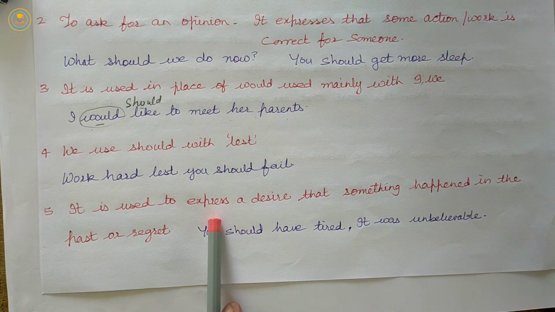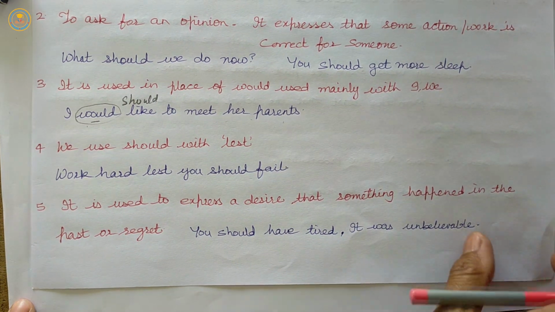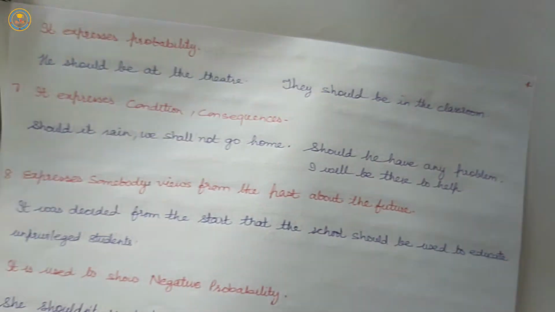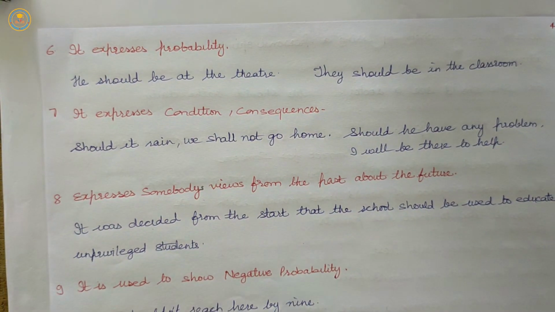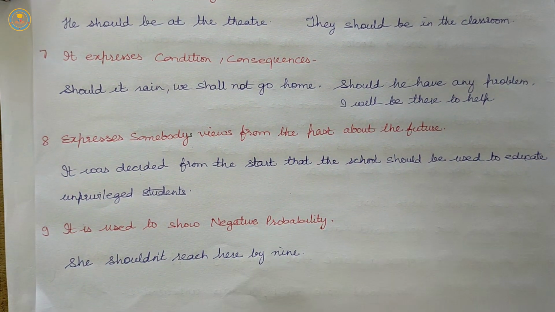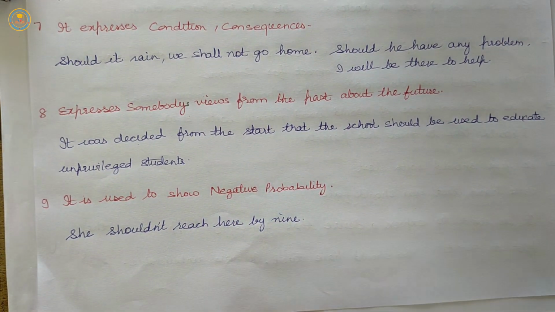It is used to express a desire that something happened in the past, or regret. Next, it expresses probability, condition and consequences, somebody's view from the past about the future, and negative possibilities.